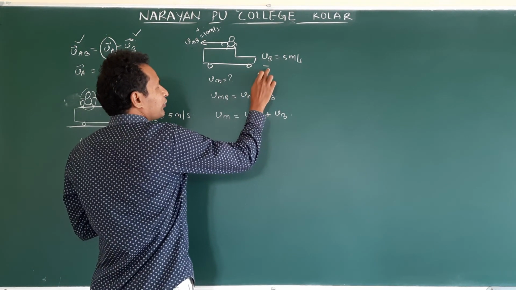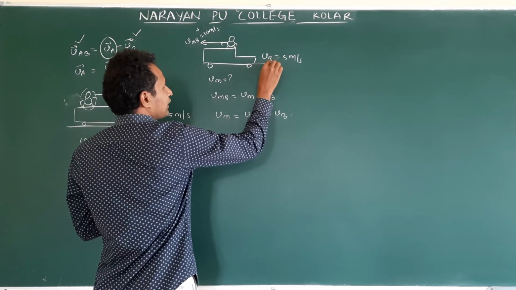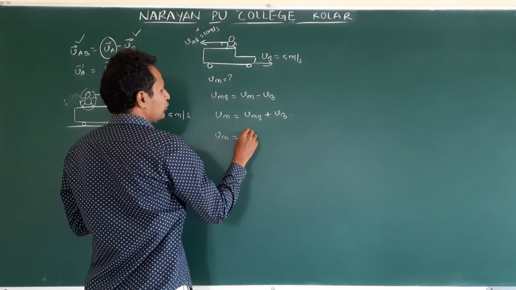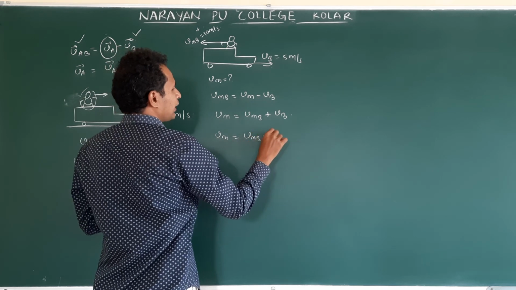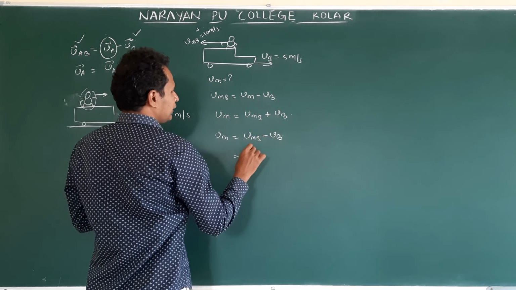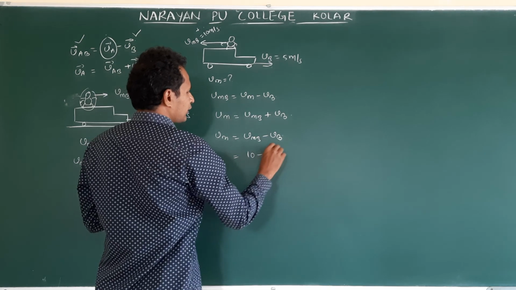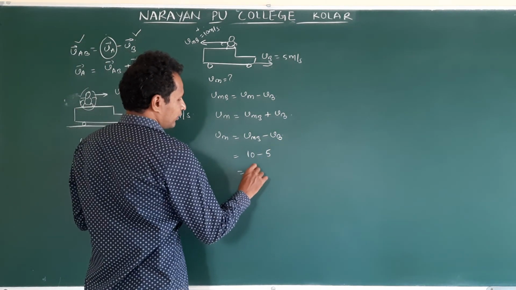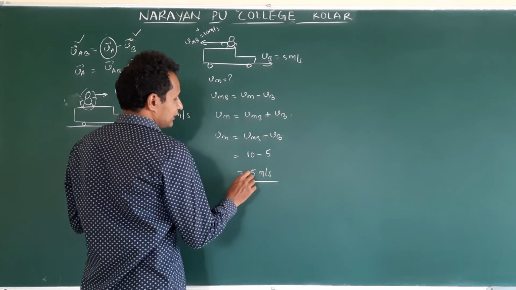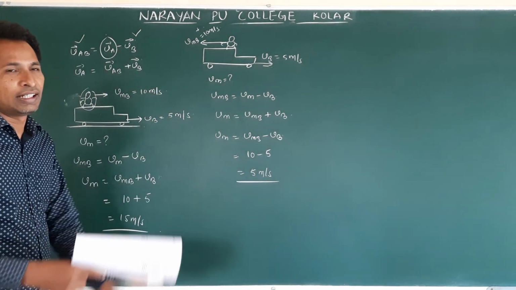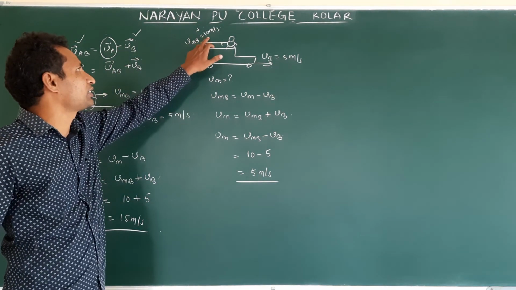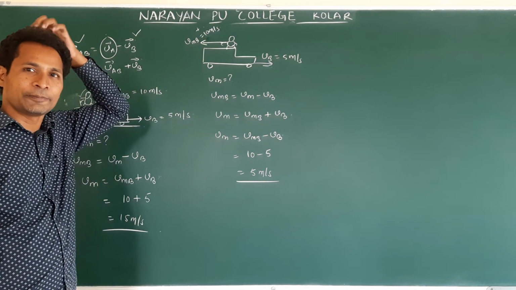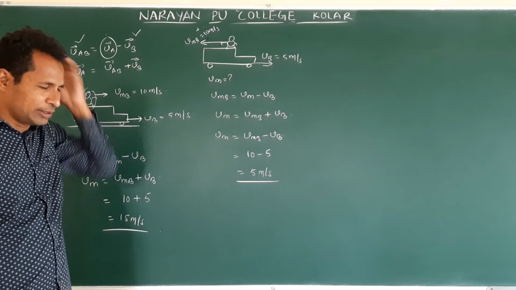Against this, the bus is moving, the bus direction is this. So this we need to take negative. Then Vm is equal to Vmb minus Vb. Then this is 10 minus 5. So 5 meters per second. This is with respect to ground. Understand? But with respect to bus, 10 meters per second. Understand? Clear? See, this is very simple.